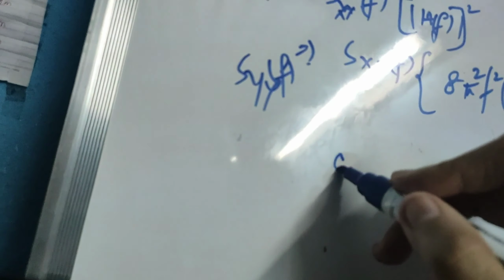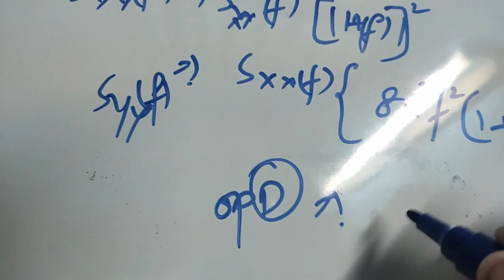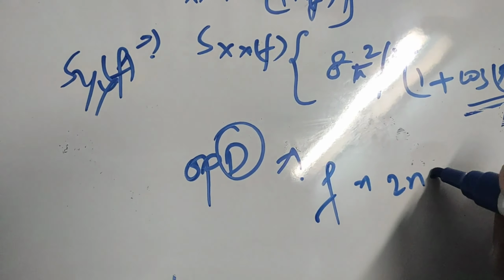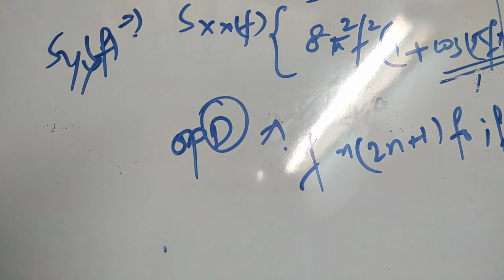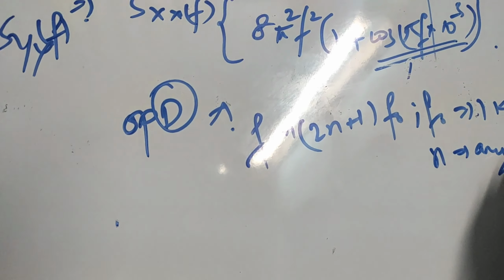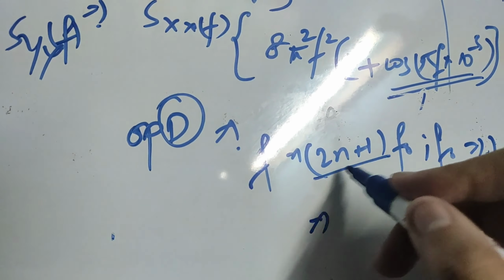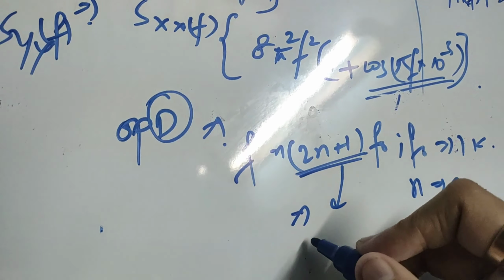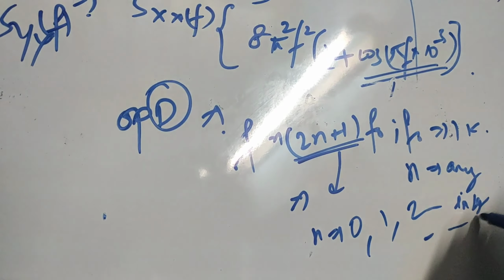But let us check this also. Here it is given that f is equal to (2n plus 1) into f naught, and f naught is 1 kilohertz, and n is any integer. So here you can see that this is an odd expression, right? Let us say n will be 0 or 1 or 2, anything.